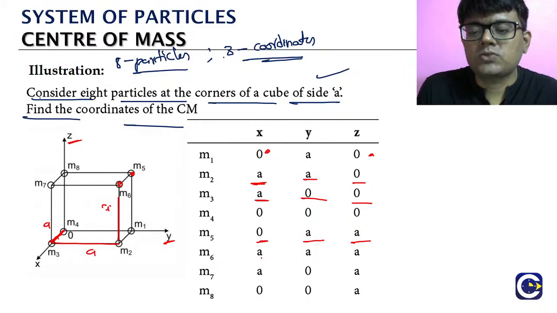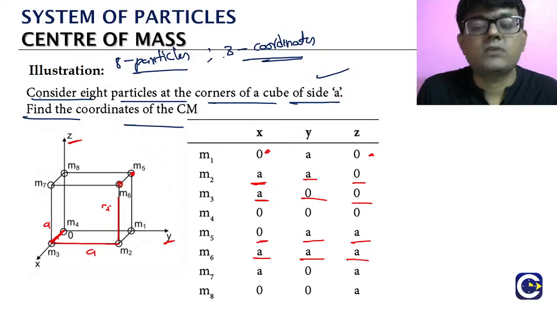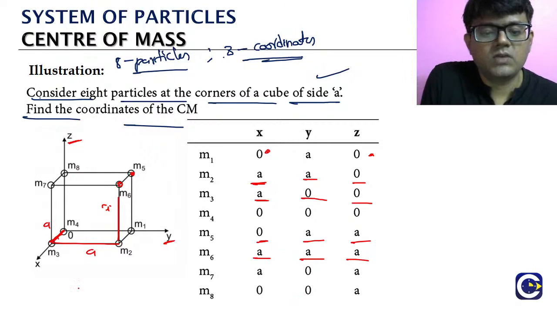So the x coordinate is a, the y coordinate is a, and the z coordinate is a. Okay? That is the coordinates of m6.